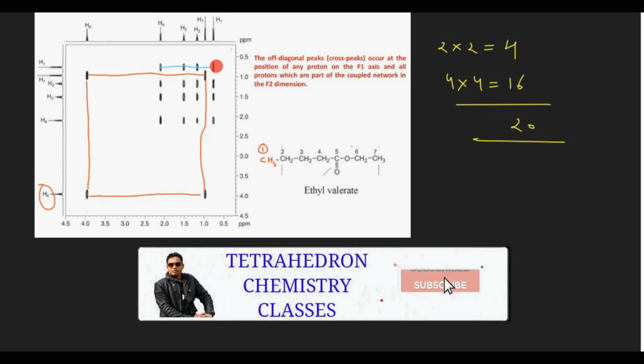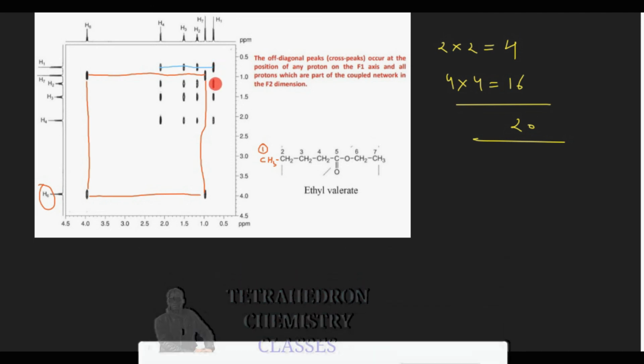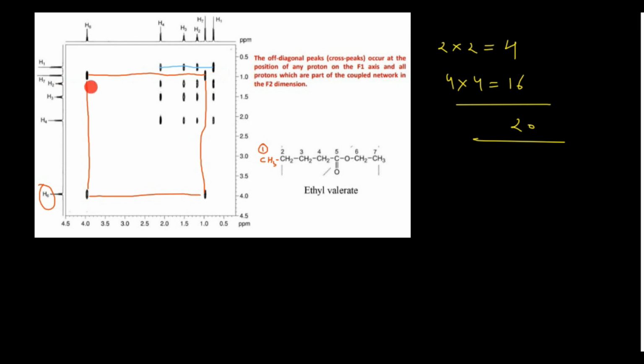This is H1. If you come here, it is correlating with the H2 here. Okay, then come here, this is correlating with the H3 here. Then come down, it is correlating with the H4. But again you see it is not correlating with this H7, right? Because regarding this H7 you are not having any peak. You are not having any peak here, right? So this is how you can do.